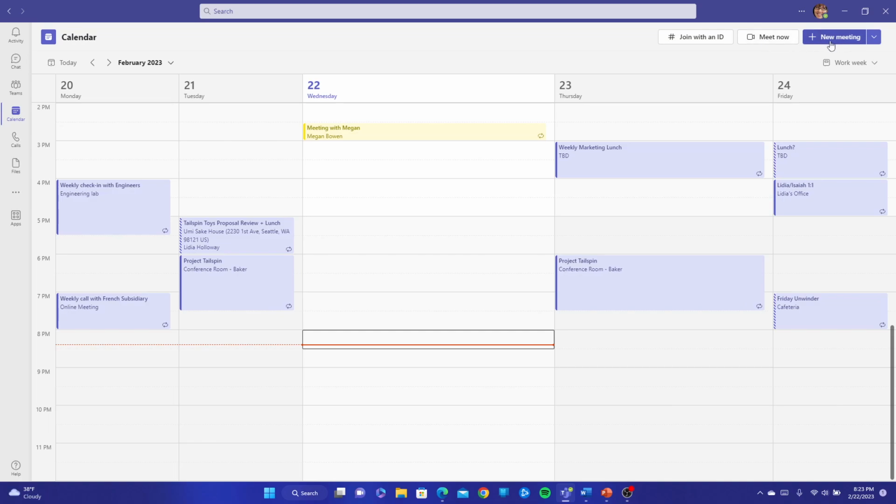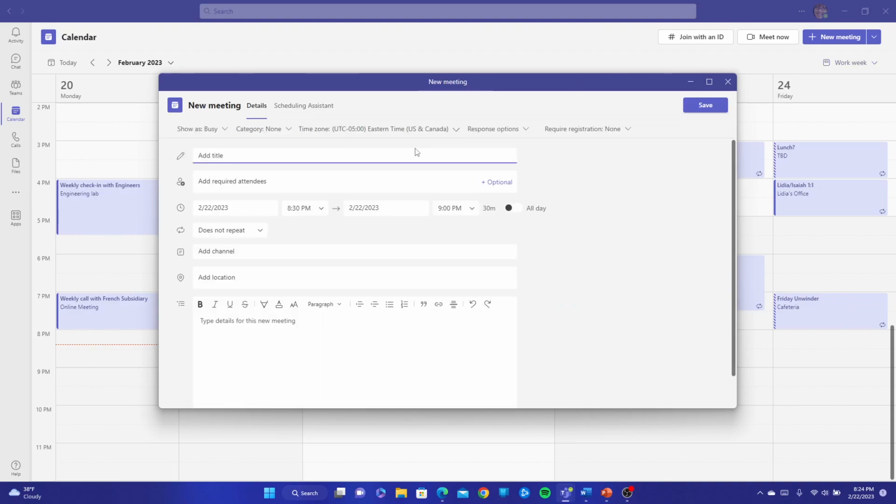Or you'll have the option over here where it says New Meeting, where you can schedule a new meeting. And you'll have a downward arrow here to choose what type of meeting, whether it's going to be a standard meeting or, for example, a webinar here. And in some cases, you'll also see live events. I'm going to schedule a standard meeting here. Click on Standard Meeting here, or Scheduled Meeting.